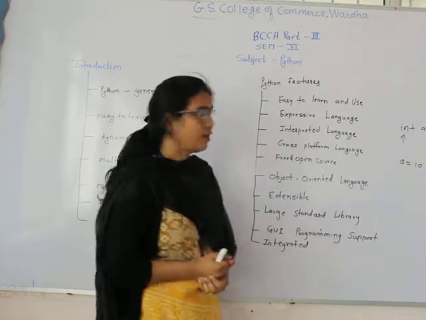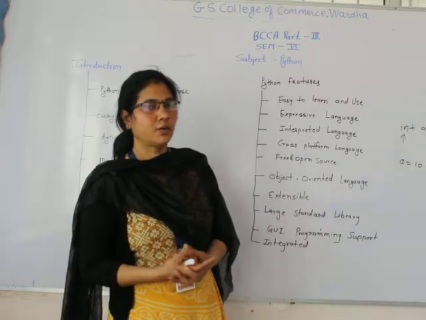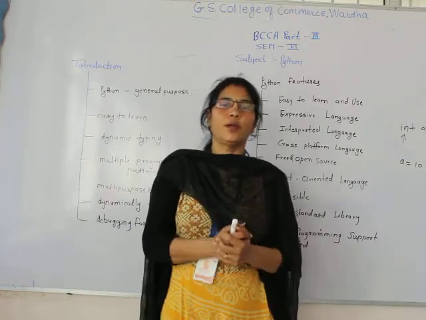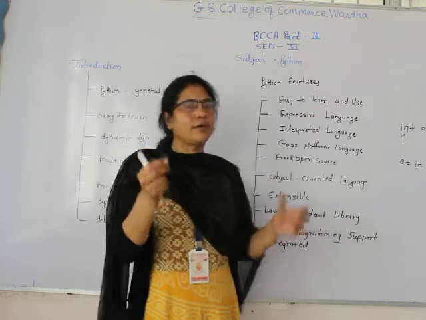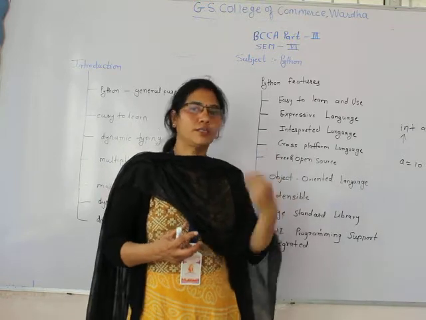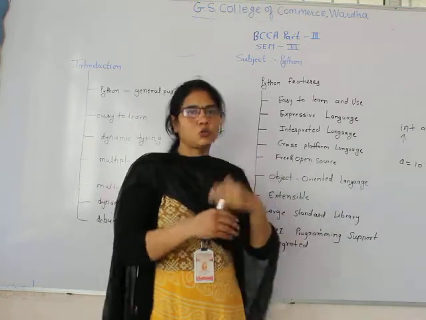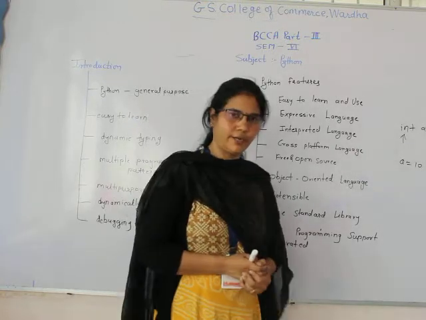Next one is free and open source. Why is it called free? What is the feature of free and open source? Python provides a standard web URL so that we can easily download the Python compiler or interpreter to execute our programs. All these things are freely available. Next one is object-oriented language.